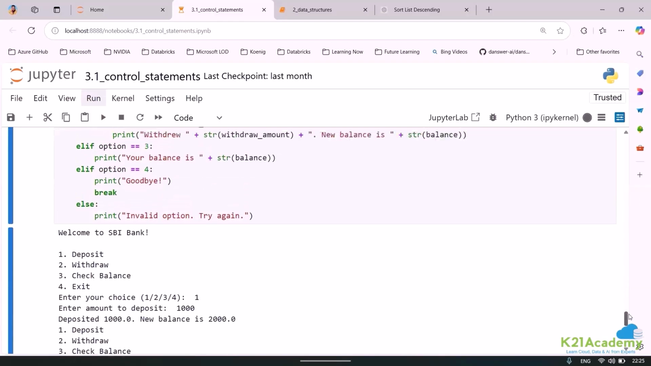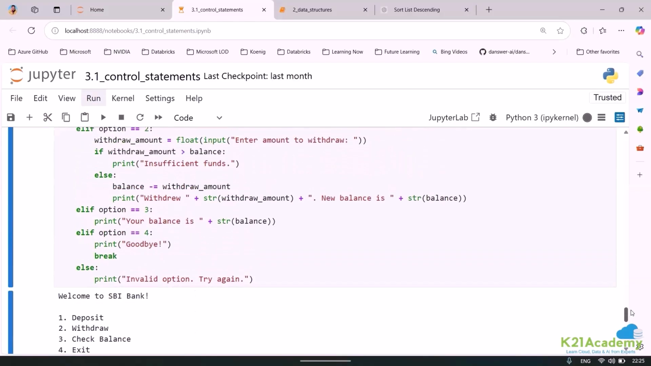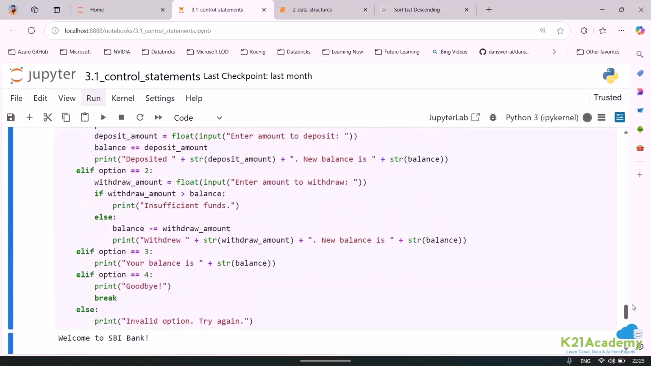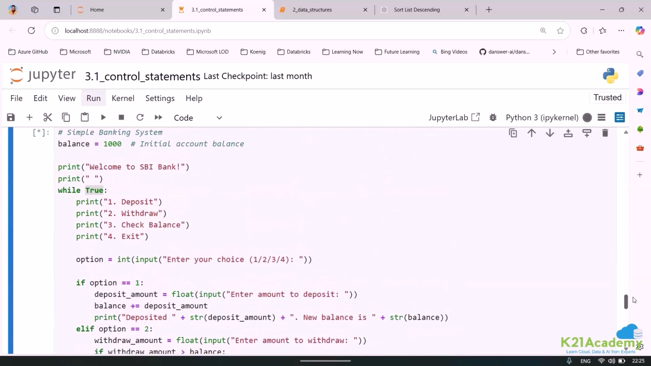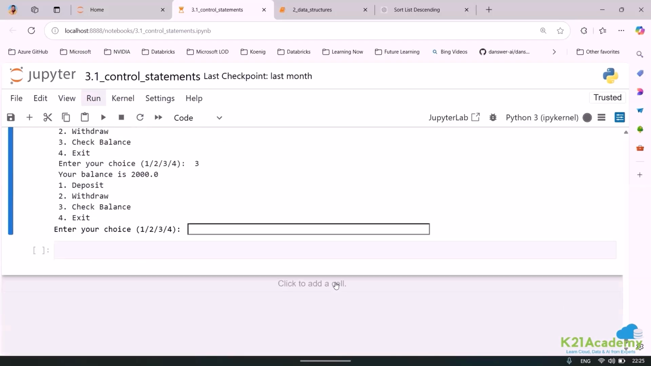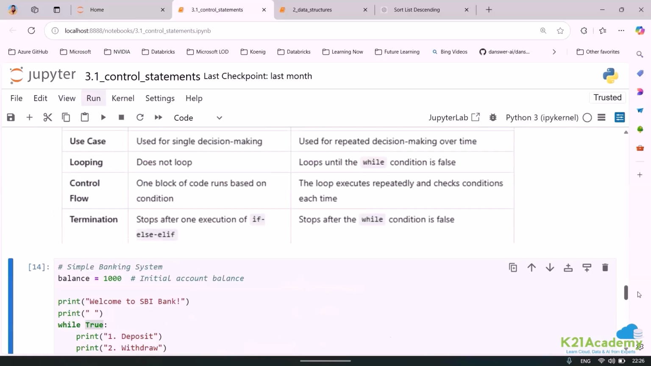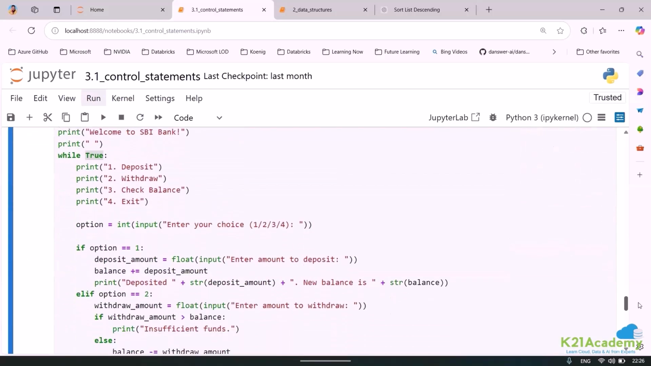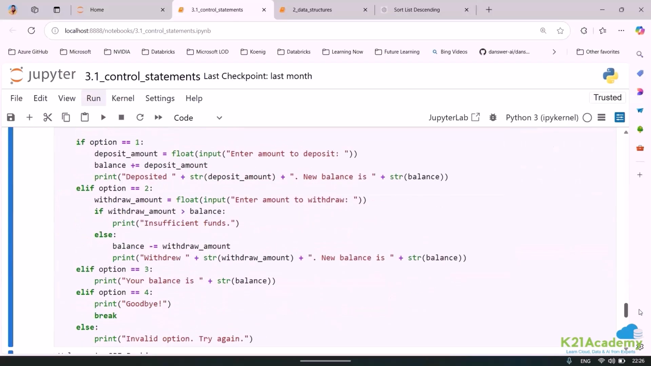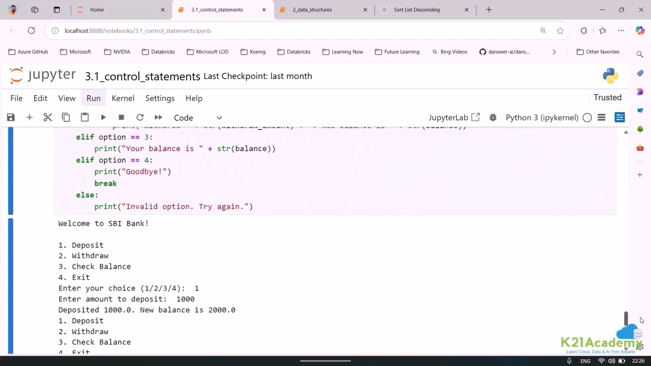Until and unless this condition is set to false. So if you can see, it will keep on running until and unless this condition is false. Until, if I hit 4, if you remember, let me just put 4 here, and now you can see goodbye. This is what I'm getting. So it will only stop when the condition is false. Or you can just go ahead and look into this example also. This can be really helpful.